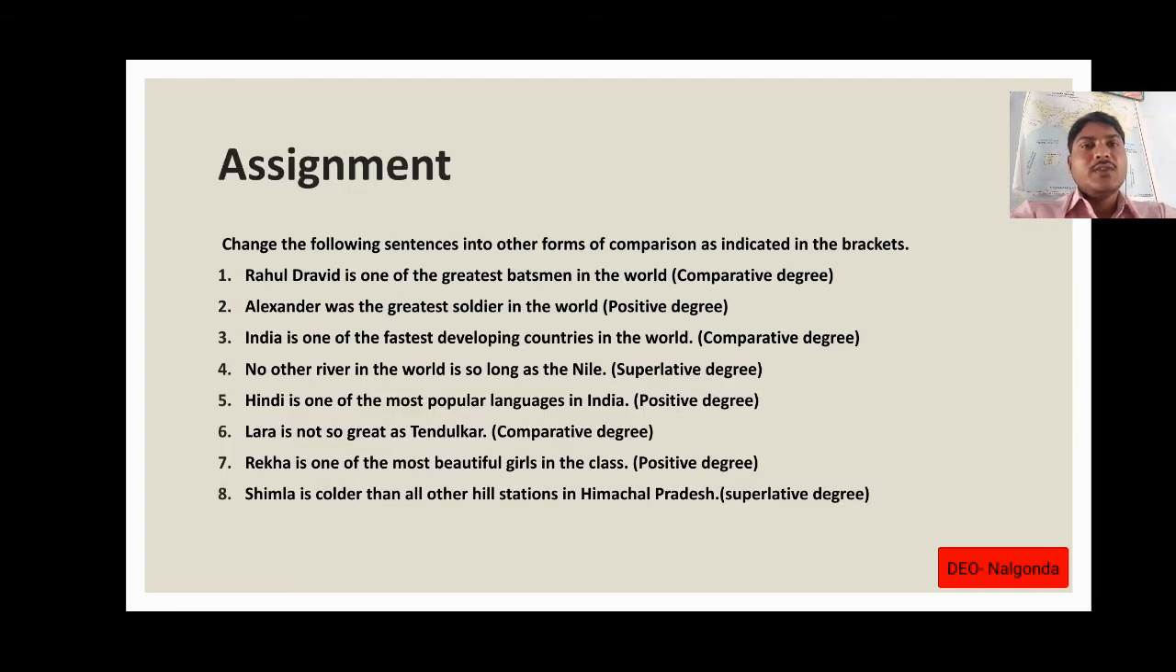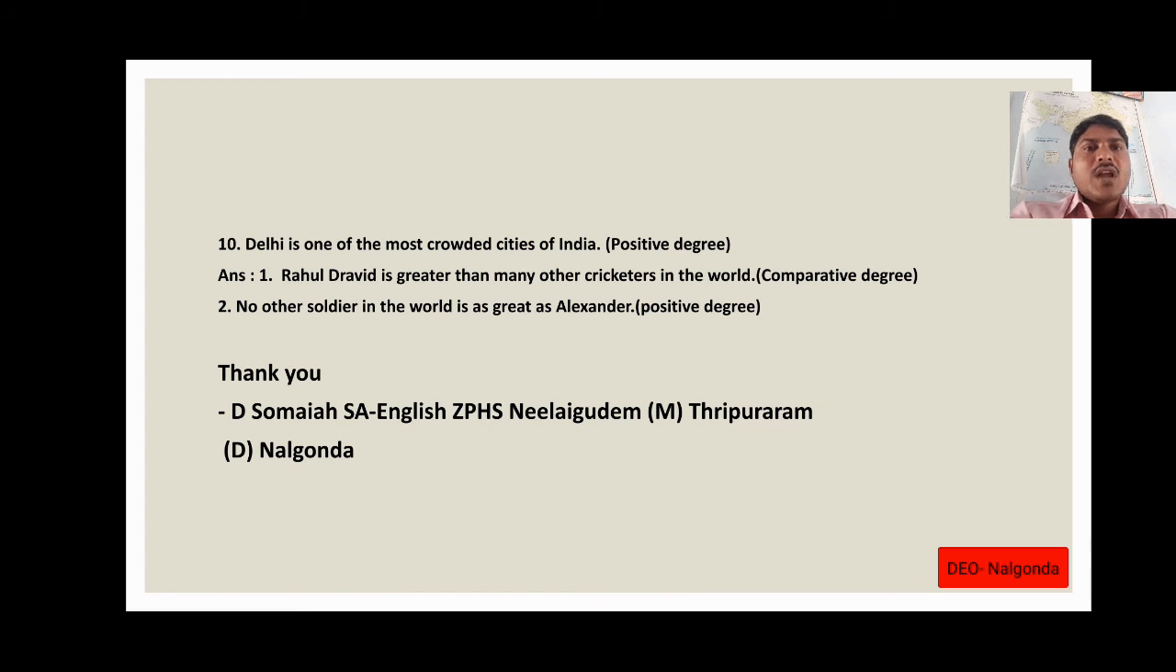For suppose first one, Rahul Dravid is one of the greatest batsmen in the world. If we change that into comparative form, Rahul Dravid is greater than many other cricketers in the world. That is the comparative form.